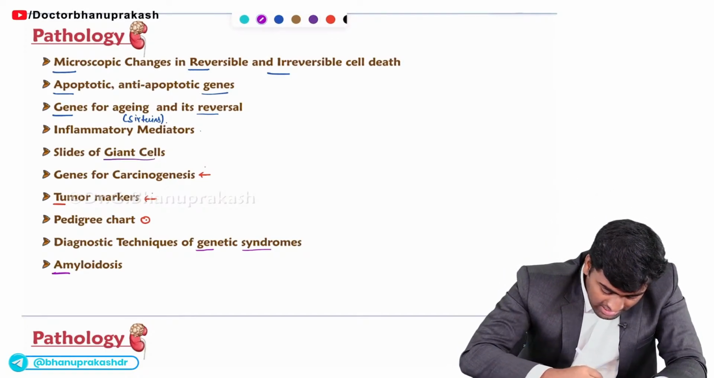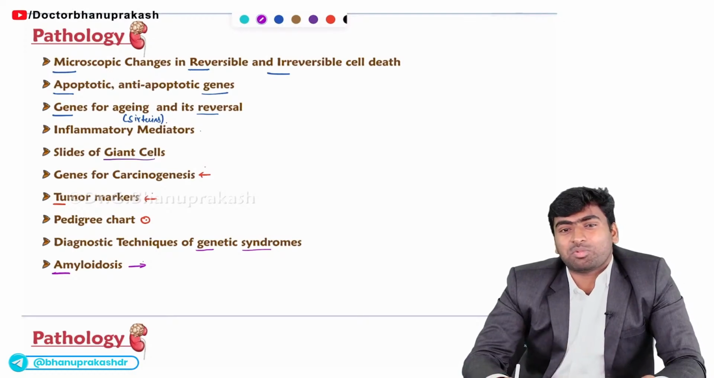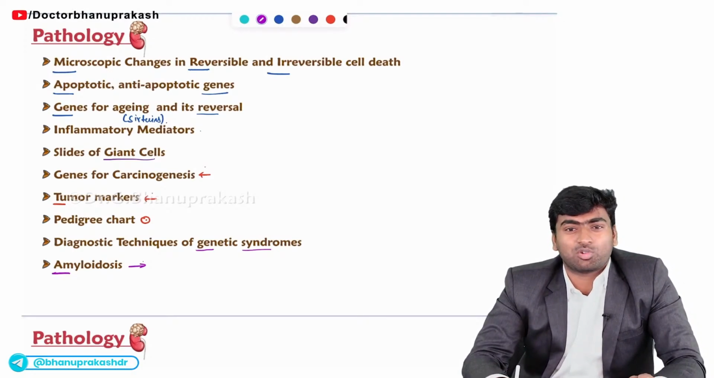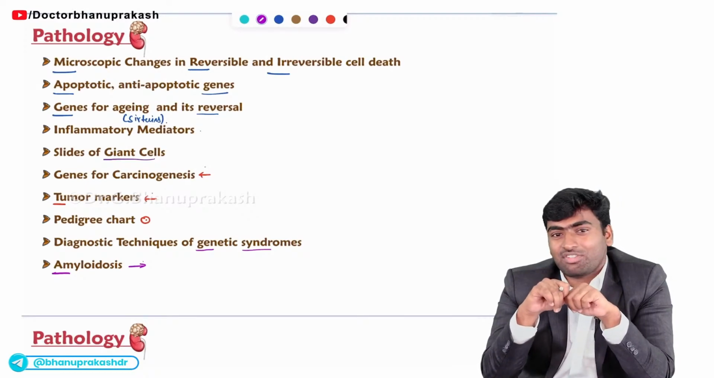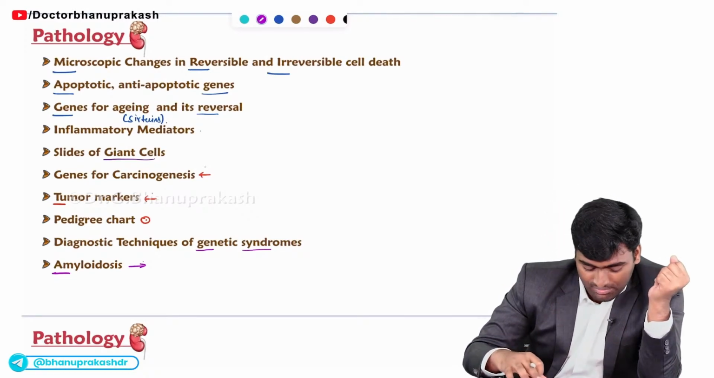Next one is amyloidosis. In amyloidosis, mostly they will ask you about the diagnostic part and the types of amyloidosis. Okay. There will be the staining methods and the types of amyloidosis. So these are the few important points from the pathology part.